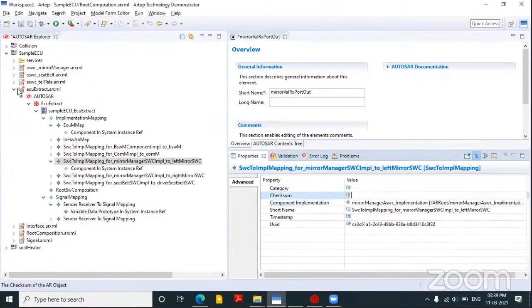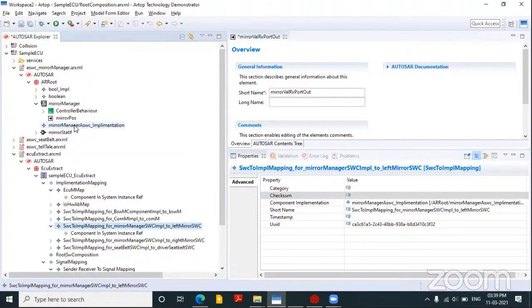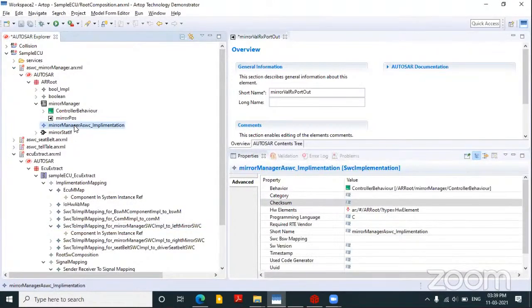Whenever I create an ASWC, I will have this implementation created, where the programming language, the behaviors, hardware elements and all those things will be defined. Here, for our demo purpose, we didn't fill it completely, but we can fill all these behaviors. So the complete implementation of the ASWC will be there.